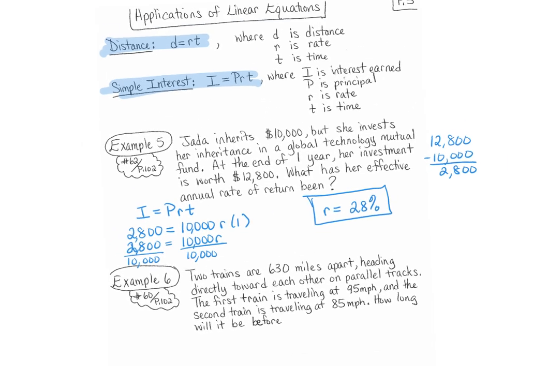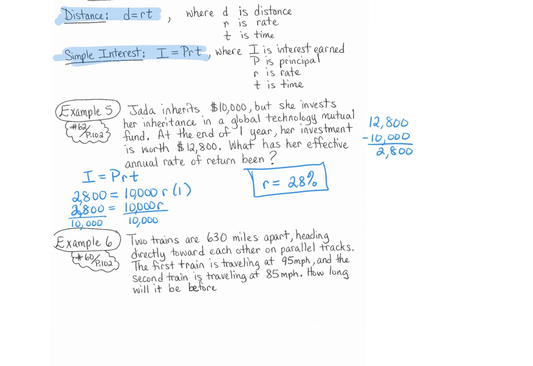Let's do one more example. Two trains are 630 miles apart, heading directly toward each other on parallel tracks. The first train is traveling at 95 miles per hour, and the second train is traveling at 85 miles per hour. How long will it be before the trains pass each other? So let's finish the question. Okay. How long will it be before the trains pass each other?